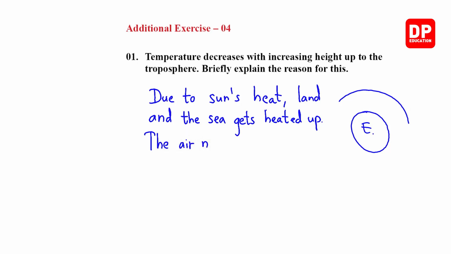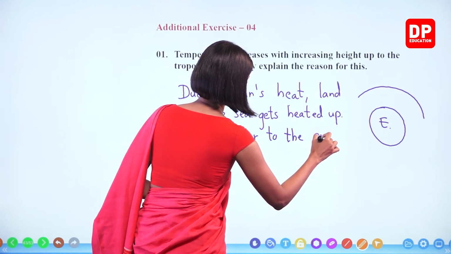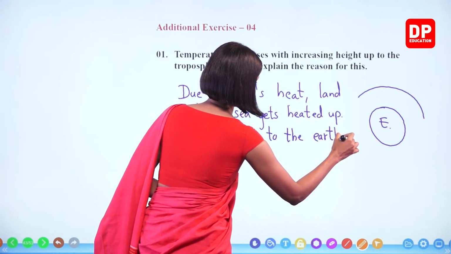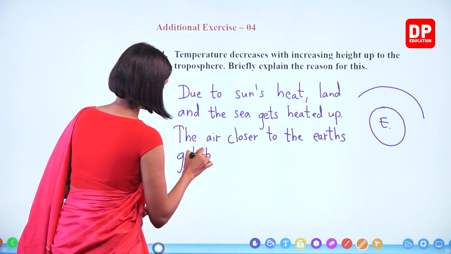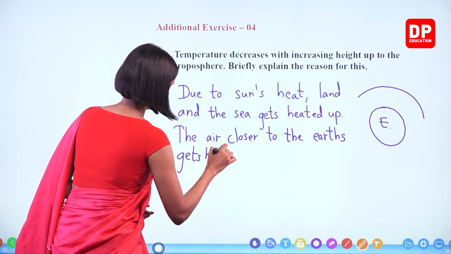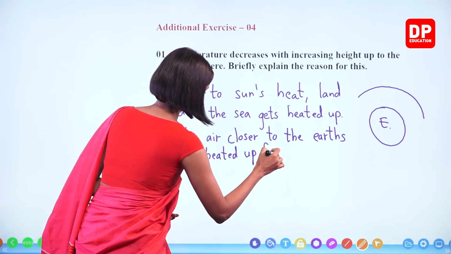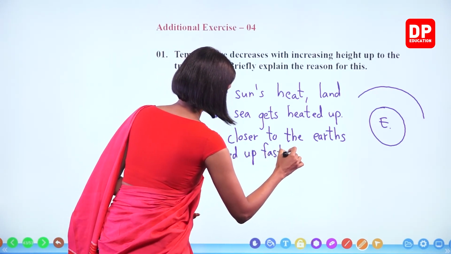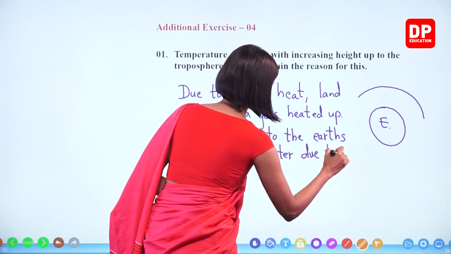The air closer to the ground, closer to the earth, gets heated up faster due to this.